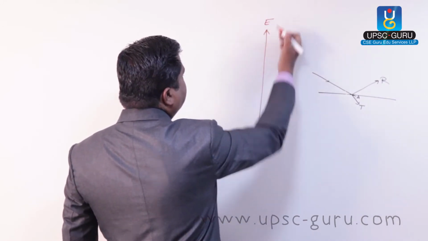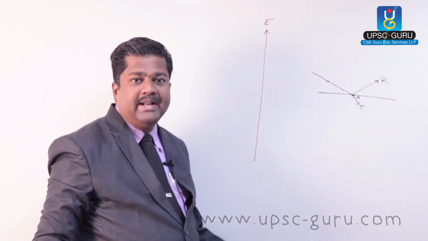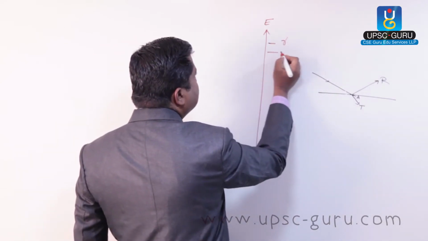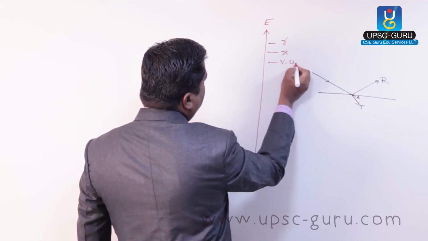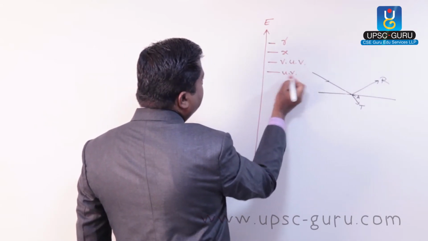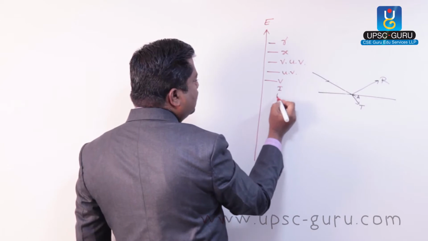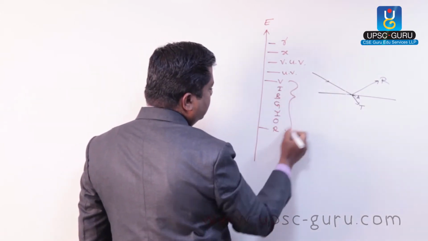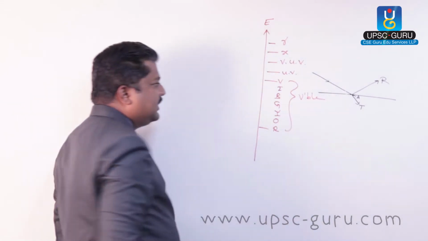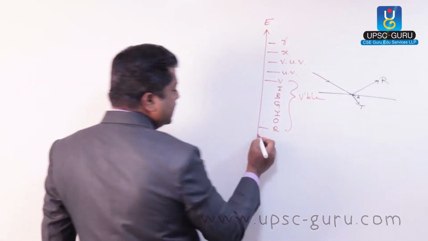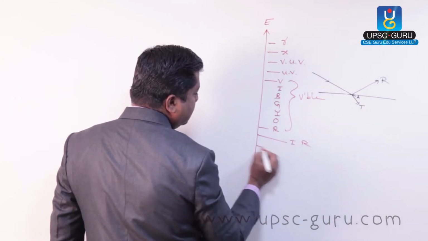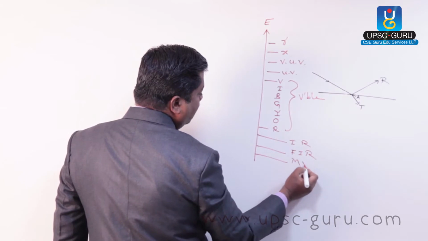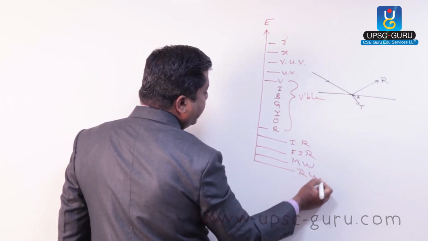This is the energy diagram. So, energy axis, highest energy radiations, here we are giving what is known, that is gamma rays, then X-rays, then vacuum ultraviolet, then ultraviolet, then violet, indigo, blue, green, yellow, orange, red. So this range we are calling VIBGYOR, that is the visible range. Then onwards infrared, far infrared, microwave and radio waves.